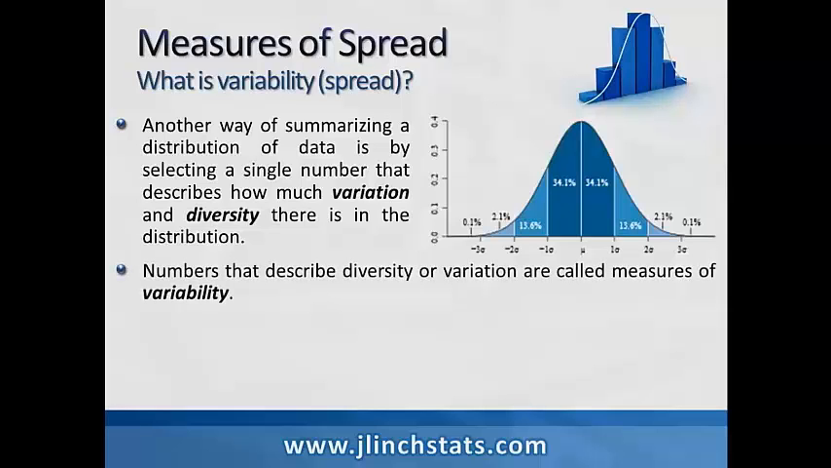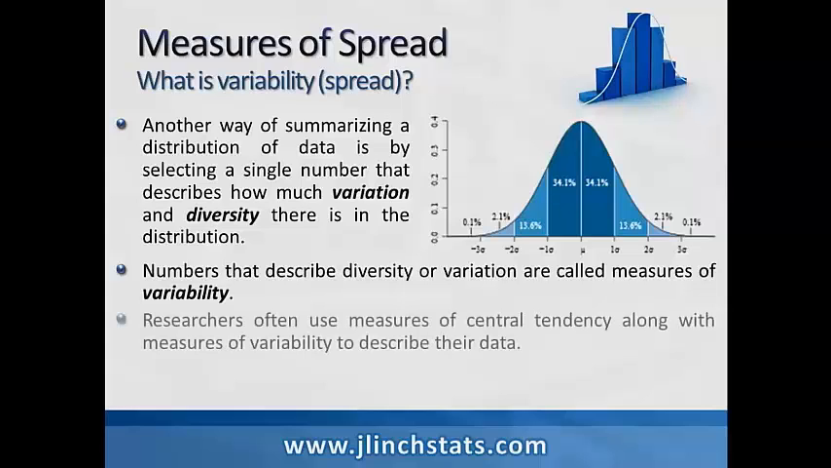So when we're talking about spread or variability, we're often talking about how much diversity there is among the data. Is it consistent? Is it inconsistent? And we want to find measures of this diversity or variation, and we're going to study the different types of measures of spread and variability that we have. Numbers that describe diversity or variation are basically called measures of variability.